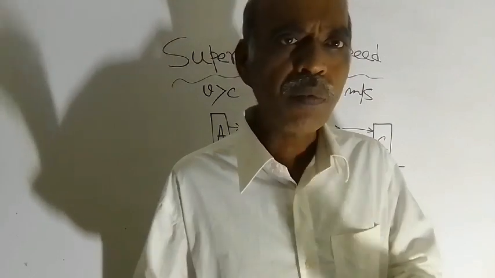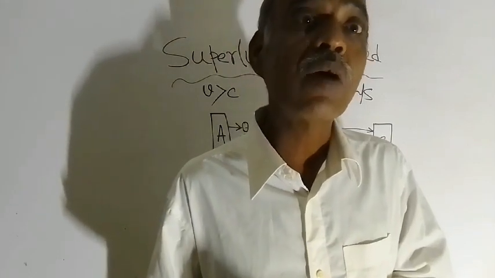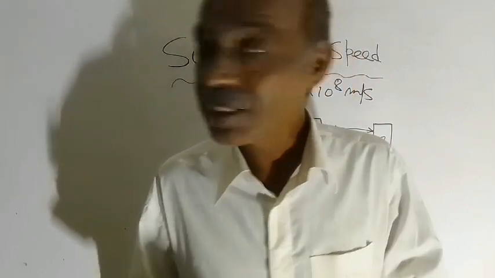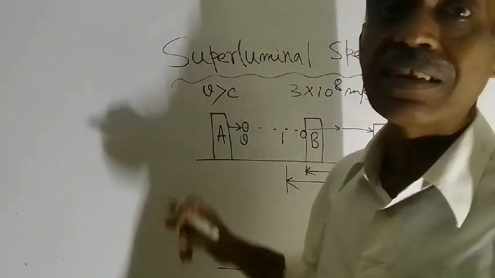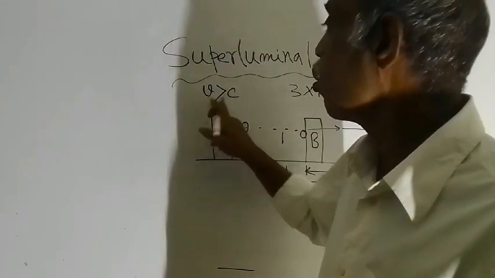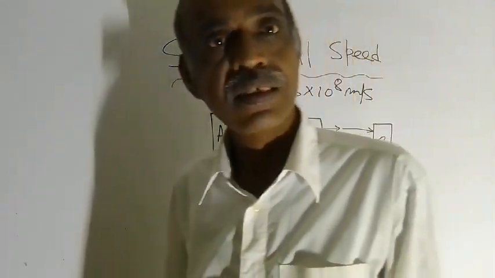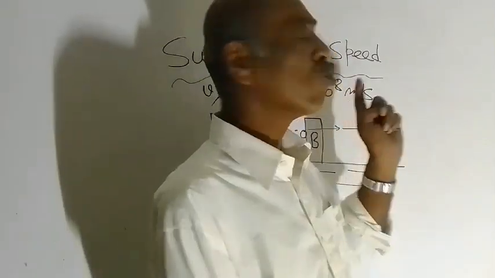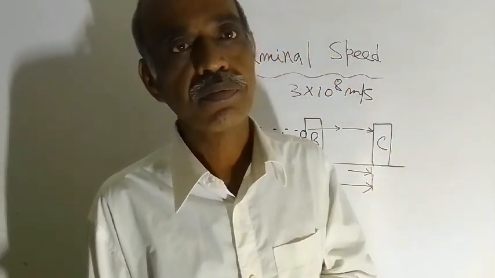So what is the problem? The problem was in our assumption that v is greater than c. That means v cannot be greater than c. That means superluminal speed is not possible.